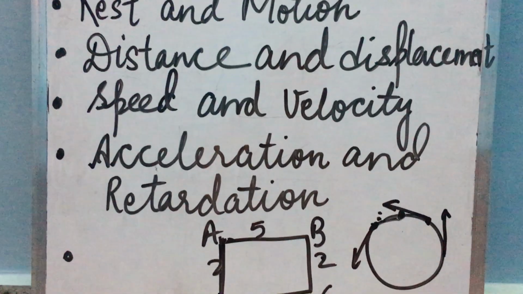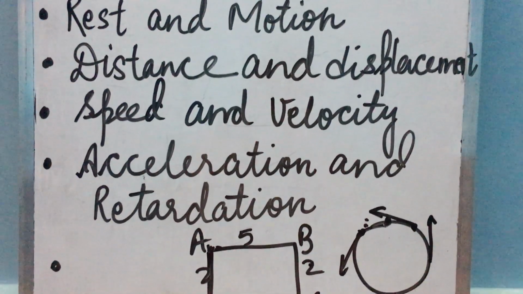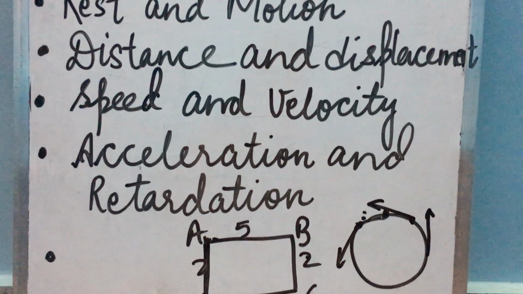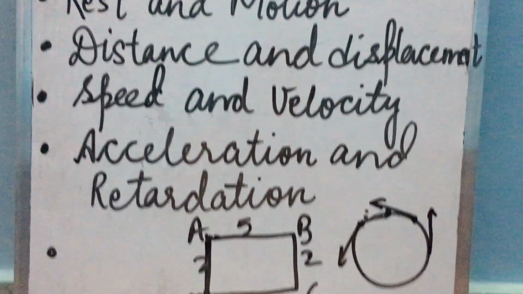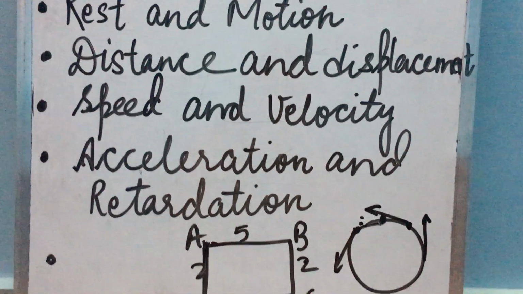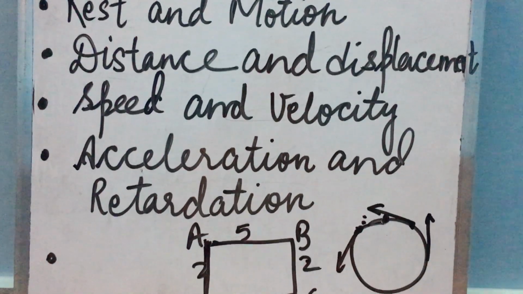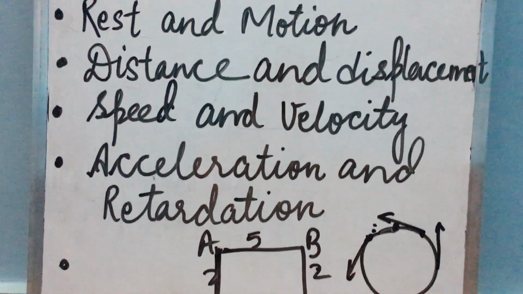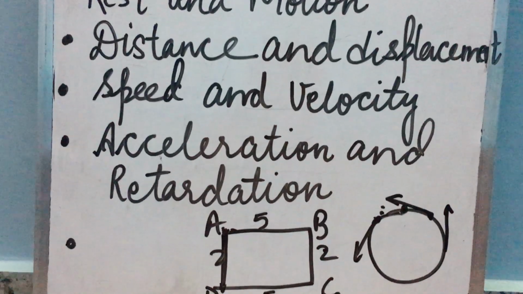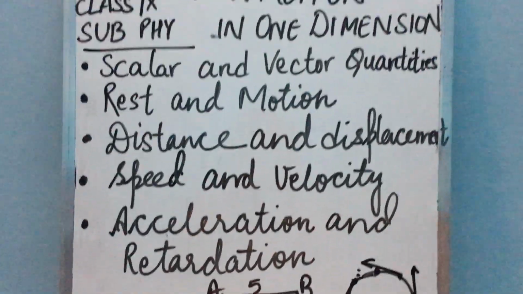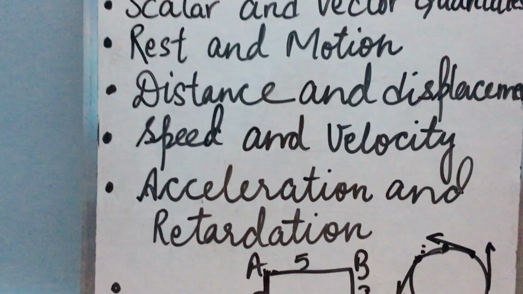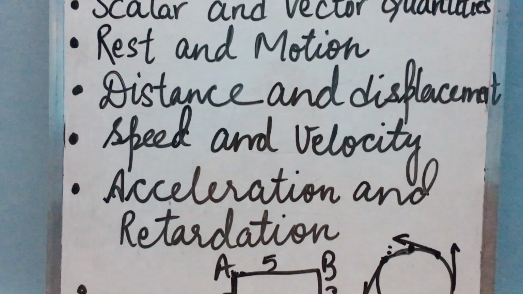Now variable acceleration. What is variable acceleration? If the change in velocity is not the same in the same interval of time, the acceleration is said to be variable. For example, the motion of a vehicle on a crowded or hilly road is with variable acceleration. Okay children, I hope you all understood the important points of this part of your chapter.